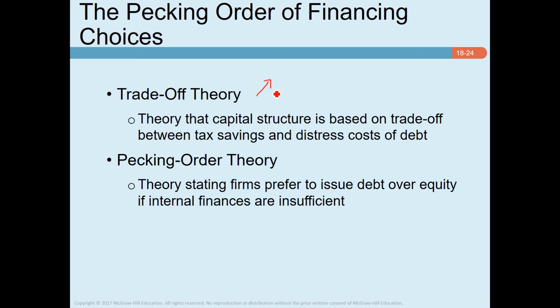Now, the point is why, after using internally generated funds, firms go for debt rather than equity. Keep in mind that if you are a finance manager and you are very confident about the success of a project, and you know it will generate a good return compared to your cost of funds, what do you do? You should not issue new shares, bringing additional shareholders to share your profit. Instead you borrow money, take the project, and pay your debt holders, and the rest of the return goes to the shareholders. When a firm has a very good project, that's the strategy it should follow.